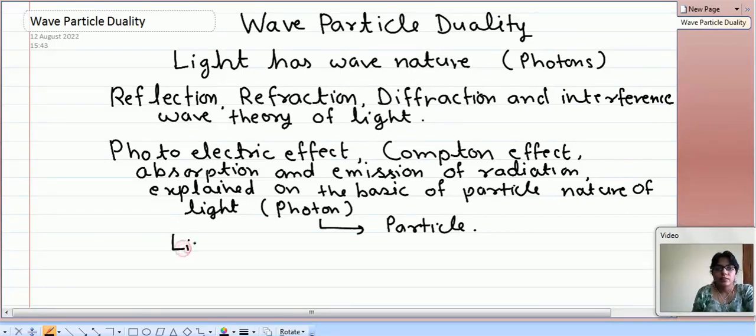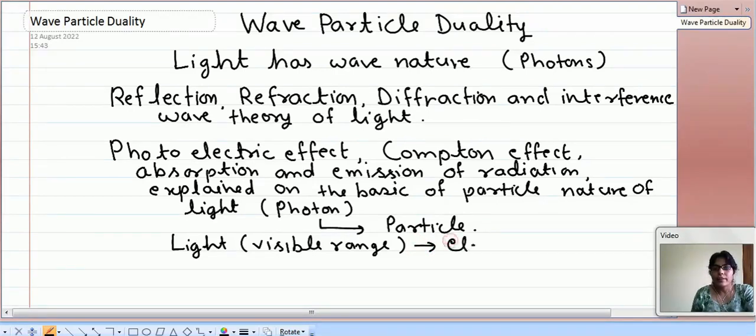Light, which is generally used for the visible range, belongs to a broader spectrum of electromagnetic radiation.